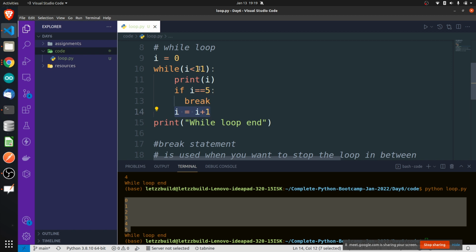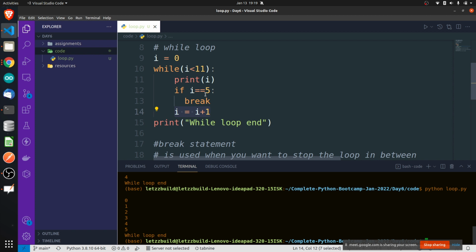Now it will check here, while condition became true, it will print 5. After printing 5, is I equal to 5? Yes, break it off. I hope you got to know the break statement. Now what if I tell you one more task, that is the same while loop, but 5 values should not be printed here.